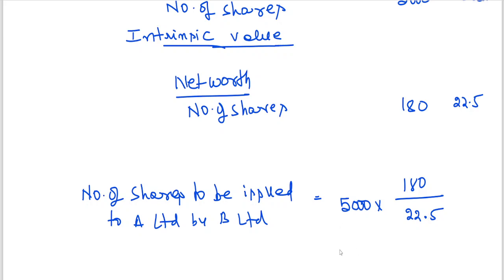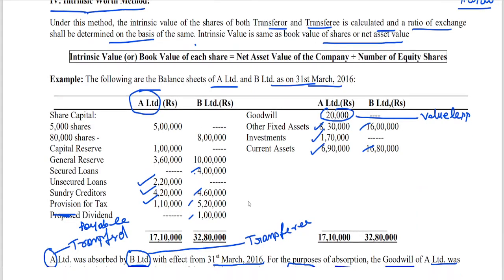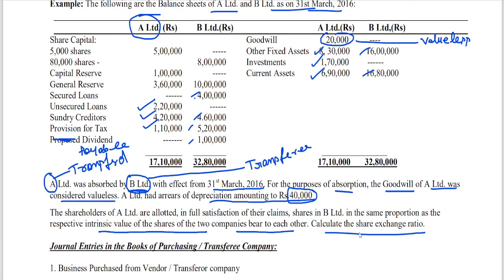You are getting 40,000 shares. So through intrinsic value, we can find out the number of shares to be issued. Number of shares to be issued is 40,000 shares. Now the question is that he is asking, calculate the exchange ratio. That means the number of shares has been issued in proportion to their intrinsic value, that's it. Same proportion as respective intrinsic value of the shares of the two companies. We have got the intrinsic value of the shares of the two companies, no?